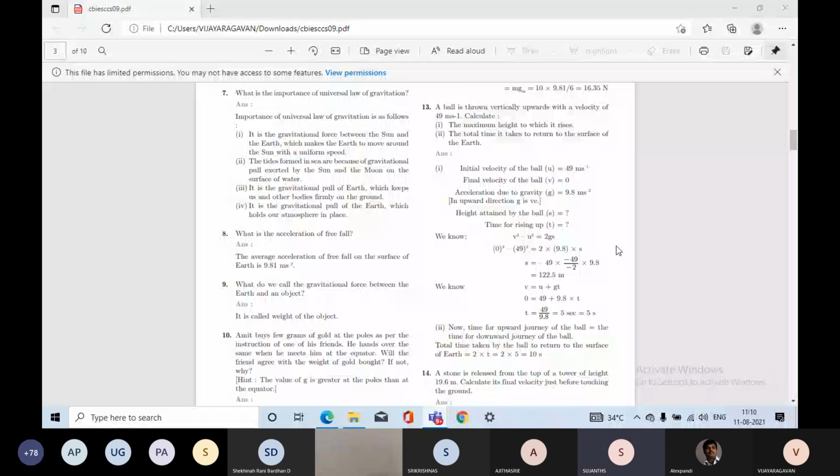Okay, so what is the value here now? Can all of you see the board? Yes sir. What is the value of g? The value of v is equal to 0. The value of u is equal to 49, so 49 whole square is equal to 2 into 9.8 into s. Now see here, I want to find the value of s, no? Yes sir.